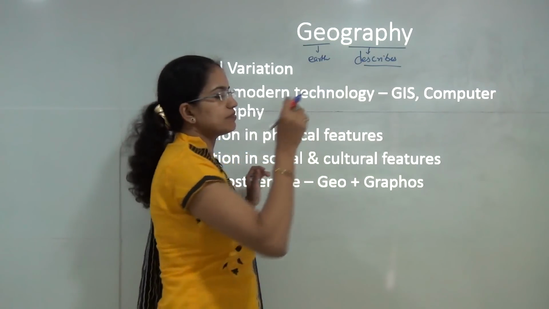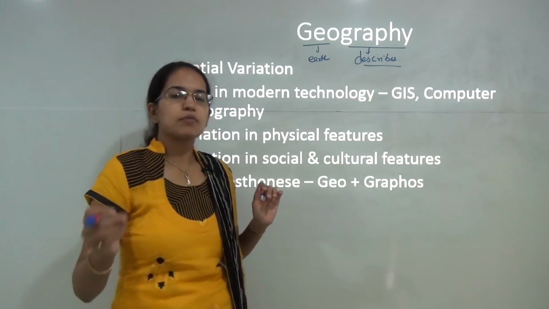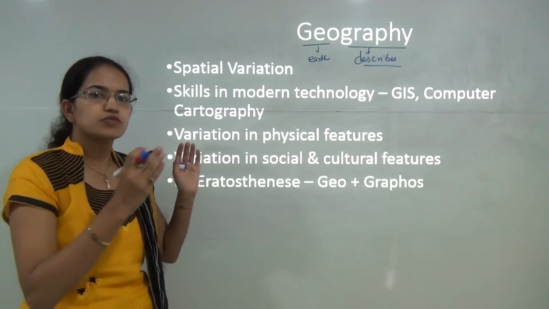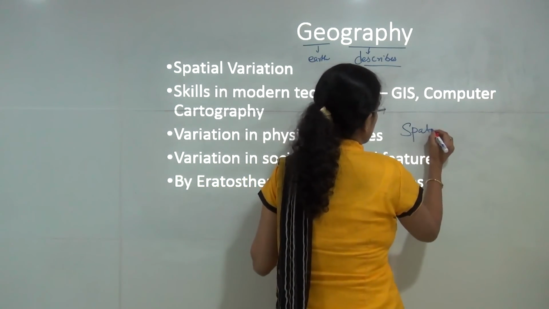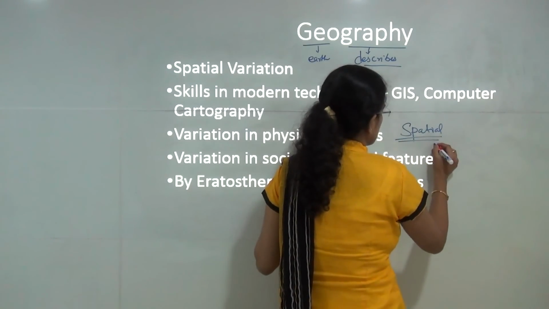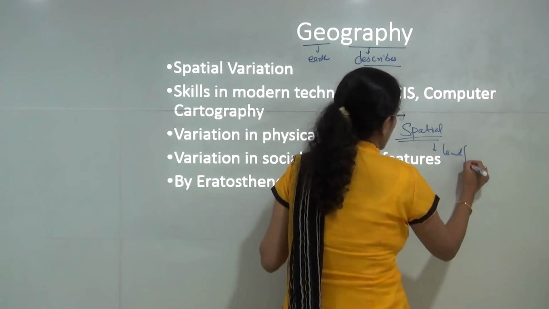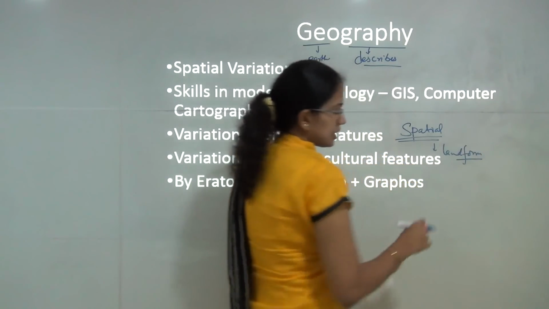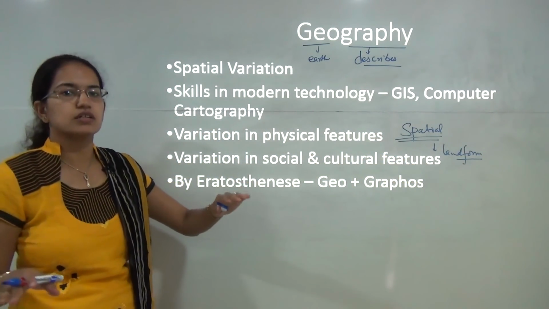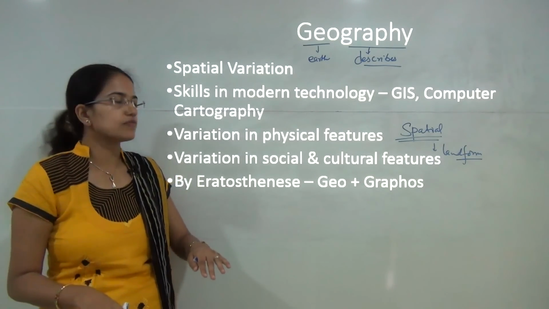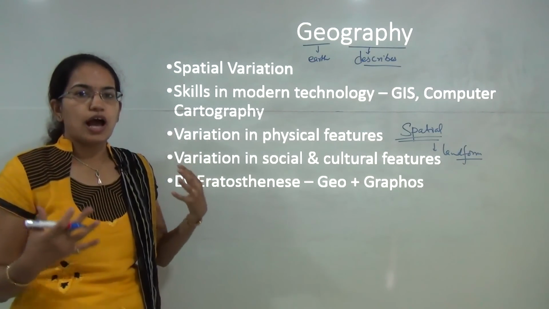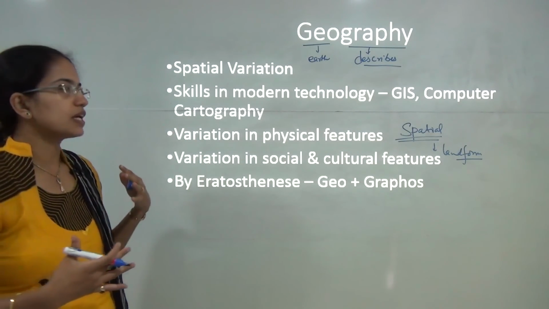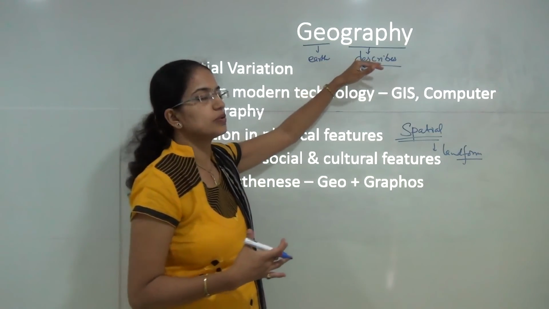However, for now, when we say whatever we describe on the earth's surface is a part of geography, we talk about predominantly the spatial variations or the changes that occur on the landform. So any change that occurs on the surface of the earth or within the interior of the earth would be a part of geography.